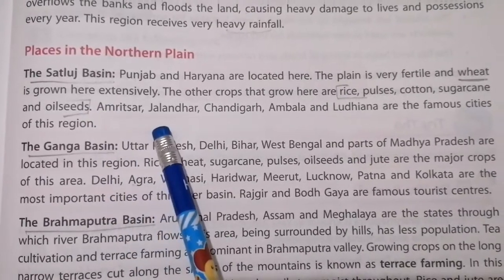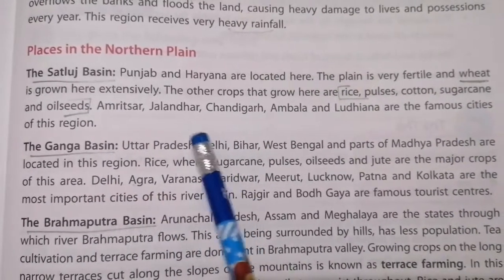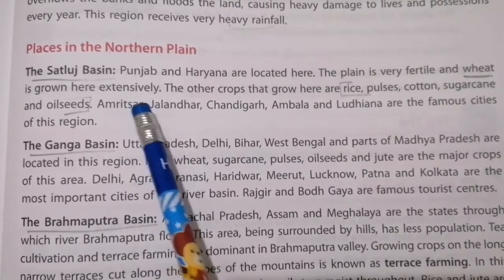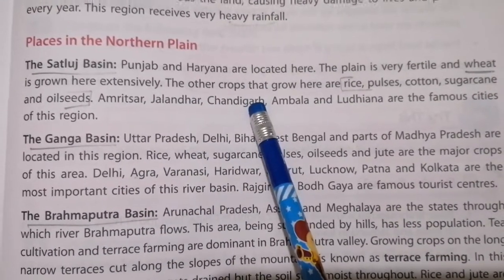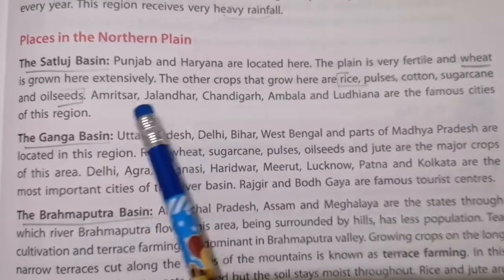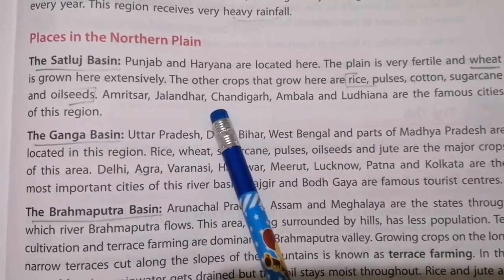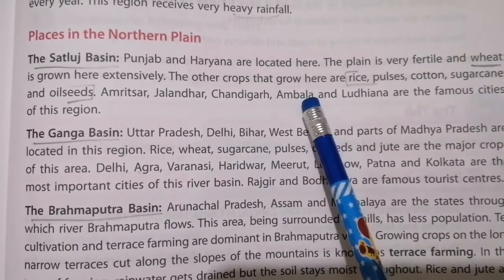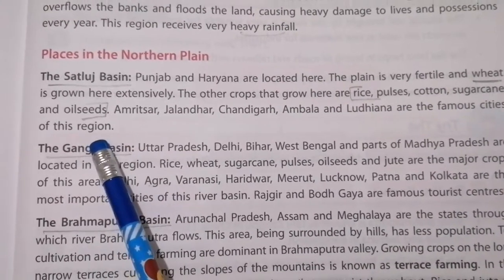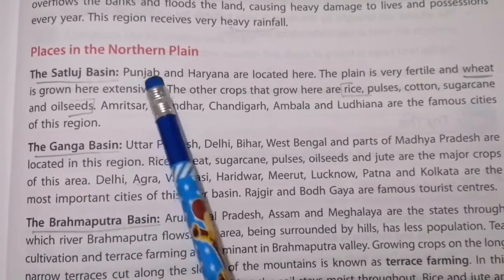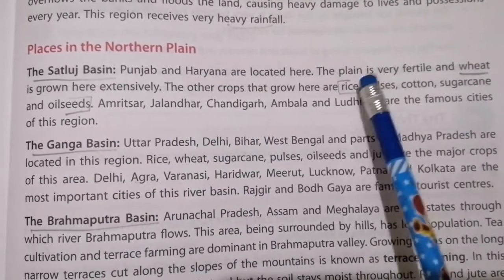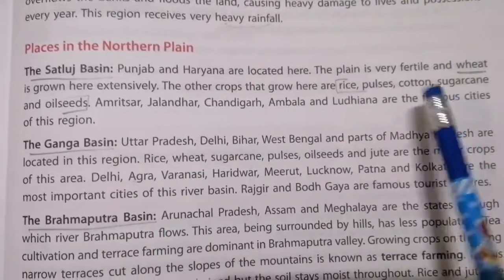Now, which are some famous cities there? Famous cities are Amritsar, Jalandhar, Chandigarh, Ambala and Ludhiana. I'll repeat it: Amritsar, Jalandhar, Chandigarh, Ambala and Ludhiana are the famous cities of this region. Is it clear? So this is about your Satluj Basin: the places, the main crop and the famous cities.